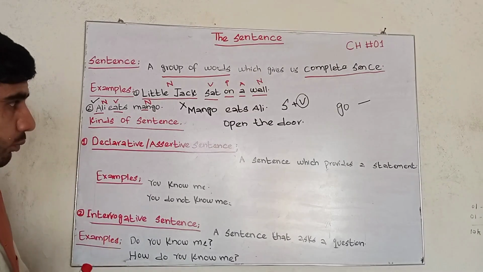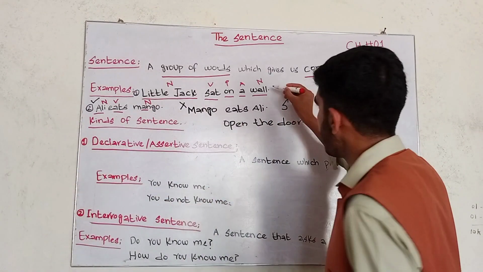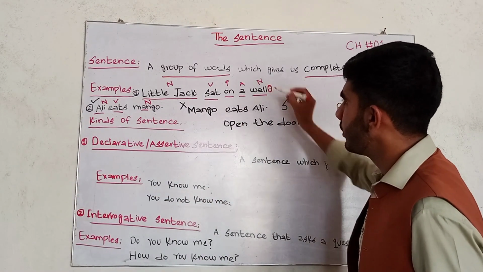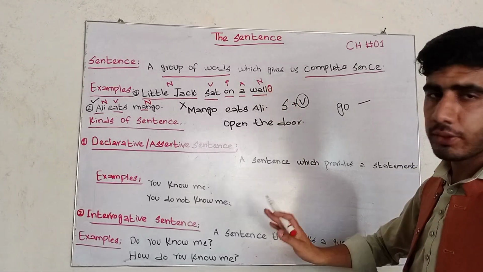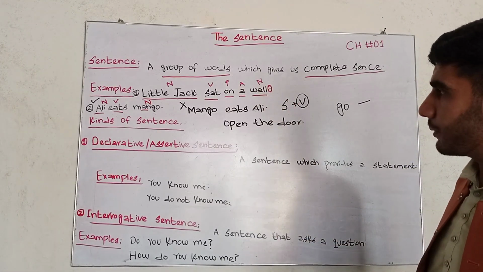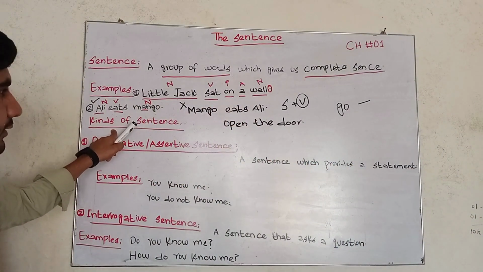But I have forgotten one point: how can we understand a sentence? How can we identify a sentence? For a sentence, this one thing is necessary, that the sentence will end with a full stop. For a sentence, the full stop is necessary. Otherwise, the sentence will not be a complete sentence. And the second step, we will explain kinds of sentences.